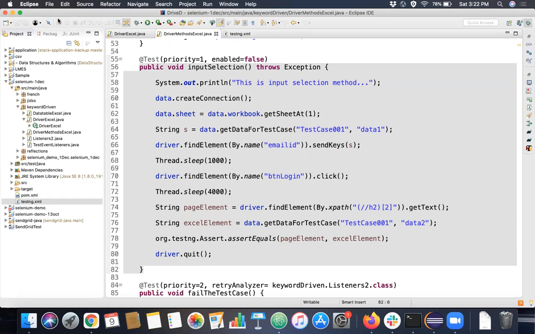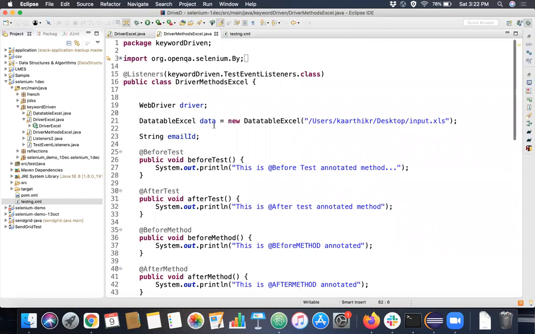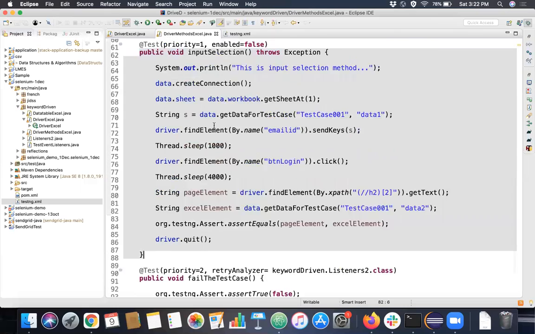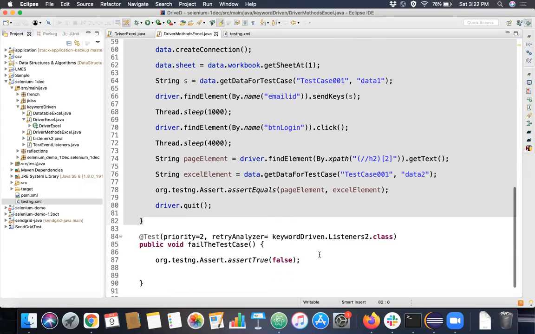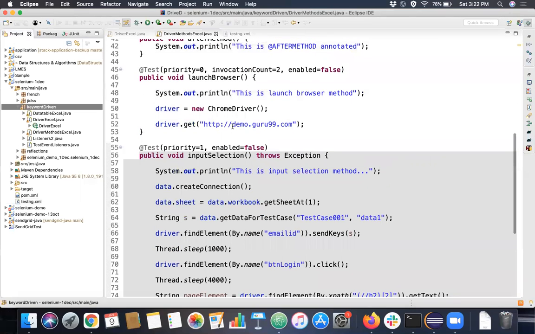For example, this particular class is created to test a particular test case, right? You just launch the browser, you just input this selection, you just click submit, and you just assert some text is there or not. What if there is some other test case where you wanted to use the same submit button, and you wanted to validate some other things? So how will you do that in a TestNG kind of framework? In this kind of framework, you have to create another class here, right? And copy this same thing and put it there.